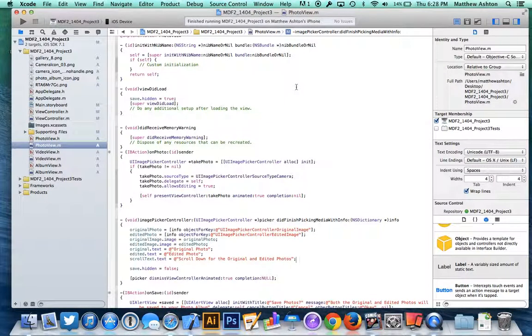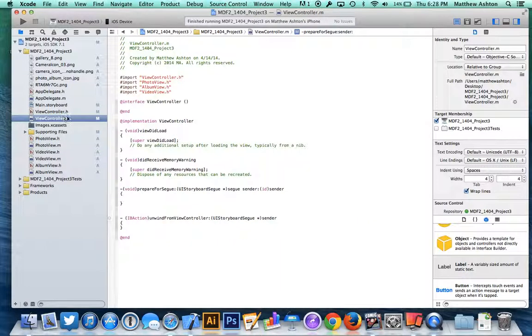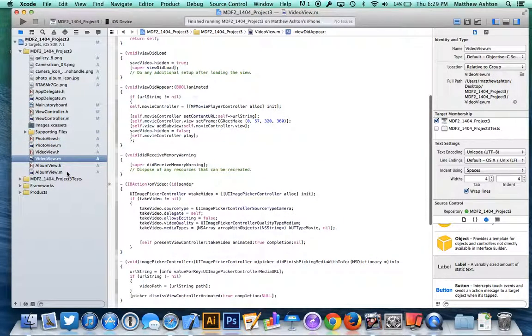Click over to the code here. So as you can see, I just have the main view controller. Actually, pretty much nothing happens in there. Everything happens in the three separate views, one for the photo, one for the video, and then one for the album.